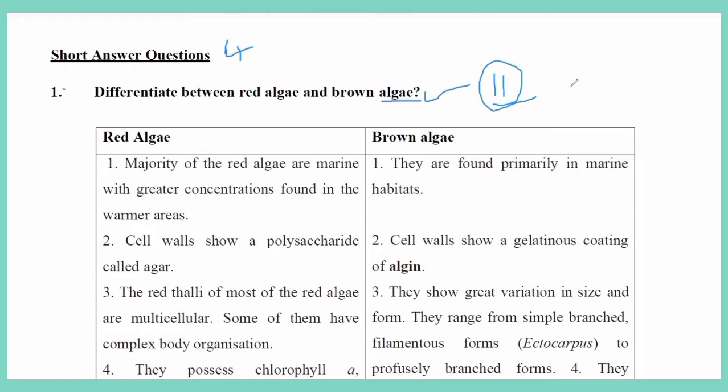This is the most important question, red algae and brown algae. Red algae belongs to the class called Rhodophyceae.